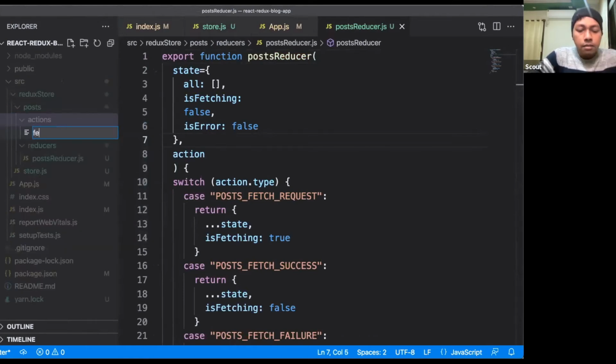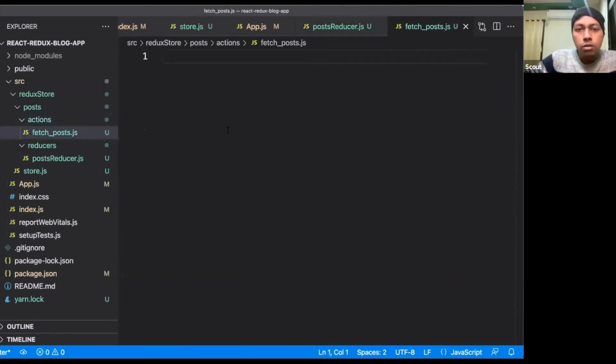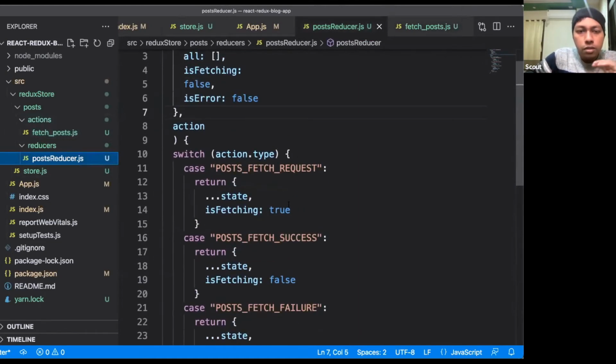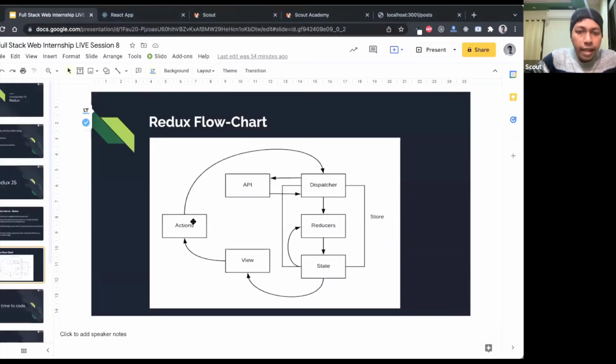We will name it fetchPosts.js. This is a simple function which will do the network call, and once the data is ready, we will pass the data to the reducer. The job of this fetch post action is that inside it we will define the dispatcher. We will use the dispatcher, then make the API call, and after that, using the dispatcher, we will update our reducer. So we will complete this part of the puzzle right now.